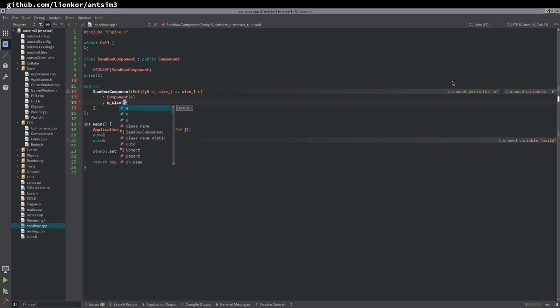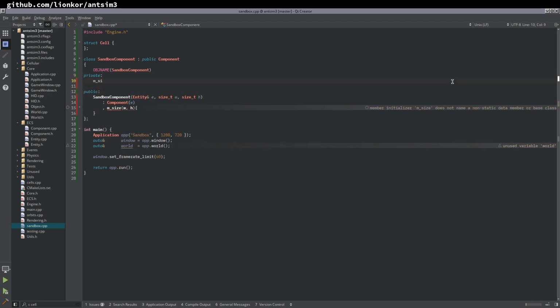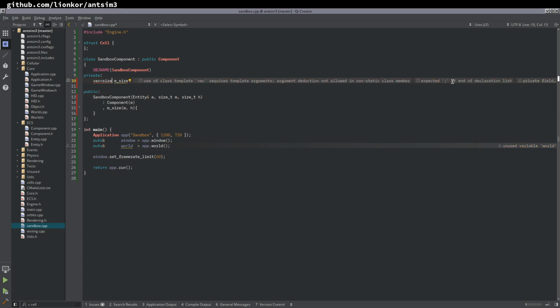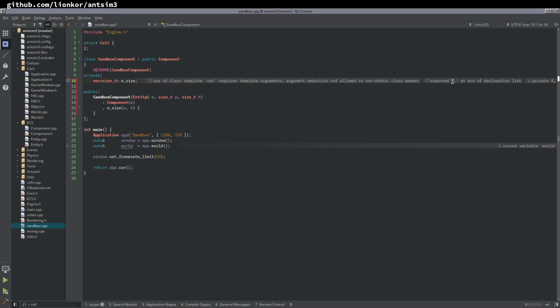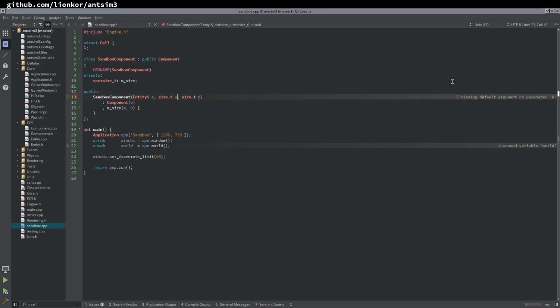So size is WH, and then size is going to be a vec of size T. Cool. My default size is going to be like 200 by 200. Let's just make sure we have a default size. Or actually, I don't know what a good size is yet, so let's leave that for later.